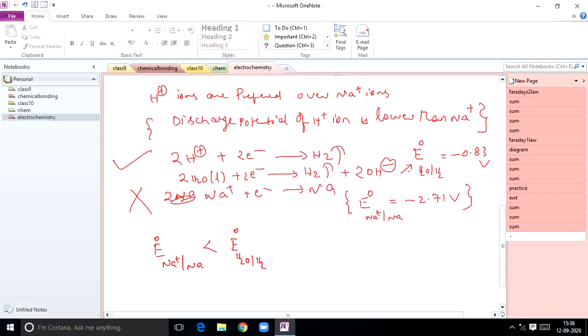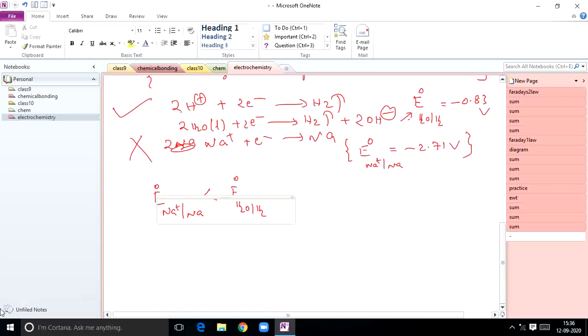Which one is the bigger value? The reduction potential of H2O to H2 has the greater value. That's why that will deposit at the cathode. And the other reason is that the discharge potential of H plus ion is lower than Na plus ion. The ion which has the lower discharge potential value will deposit first. So I have given two reasons.